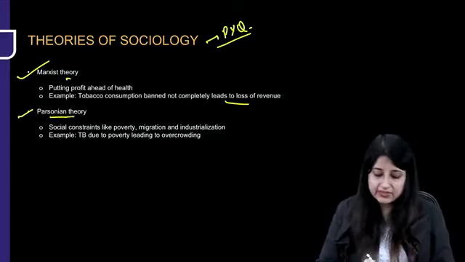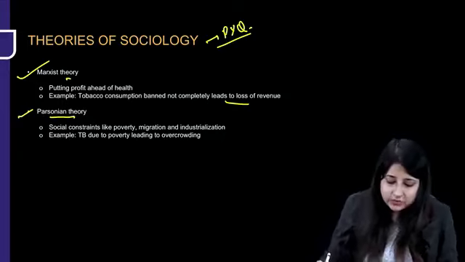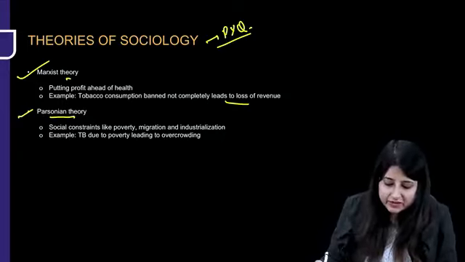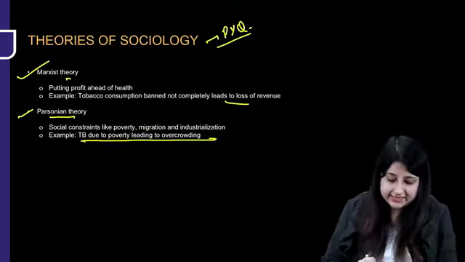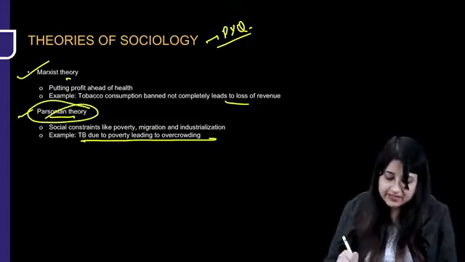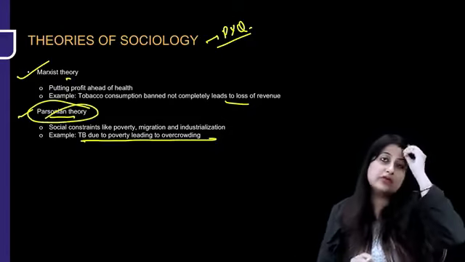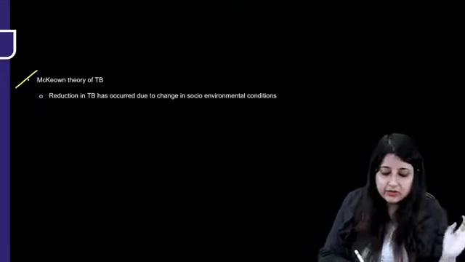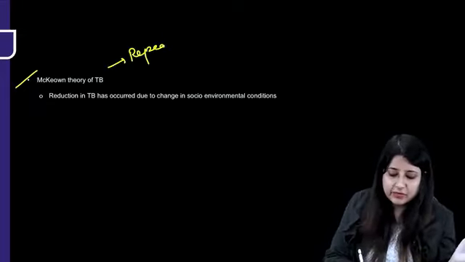Okay, there's one theory known as Parsonian theory, like social constraints like poverty, migration and industrialization. Like TB is due to poverty leading to overcrowding. Okay, that is what is Parsonian. More important than the organism, it is due to the social conditions which can affect TB. McKeown's theory of TB is a repeated PYQ, guys.